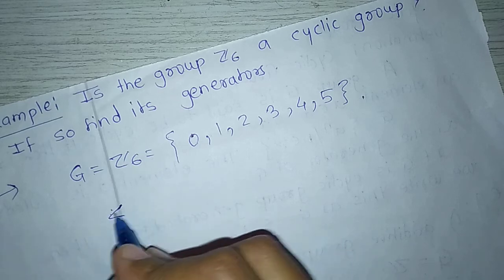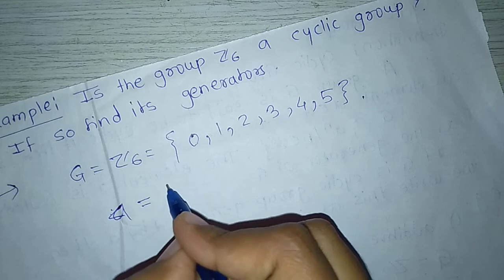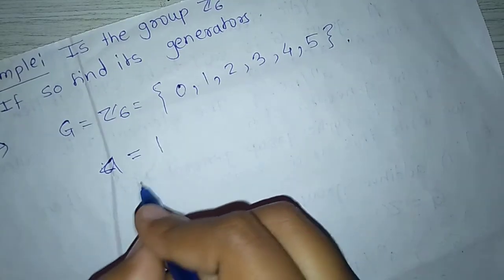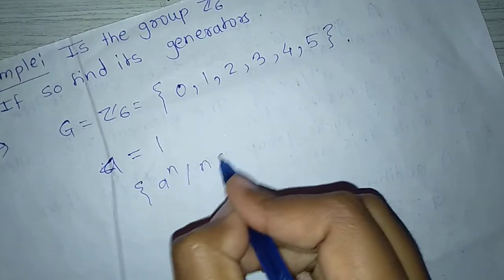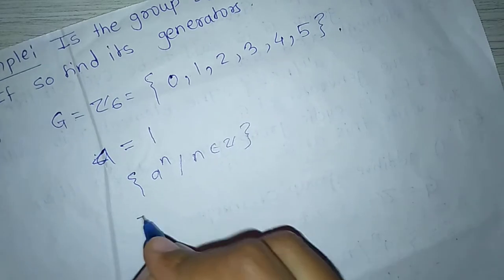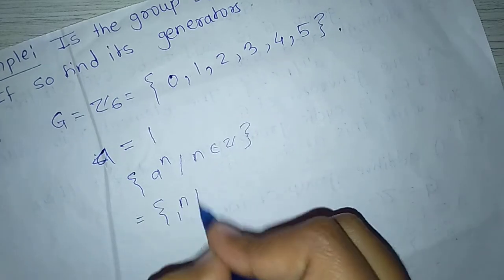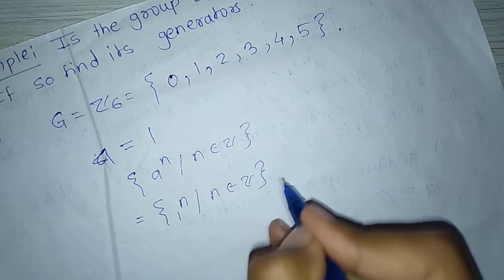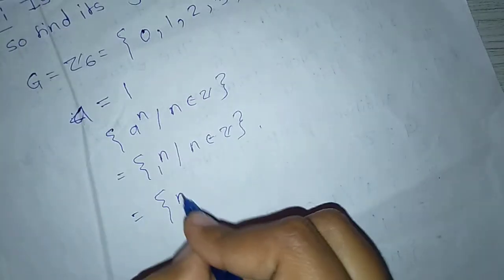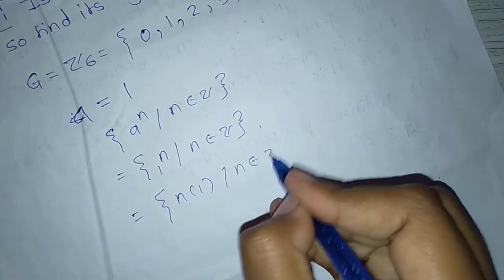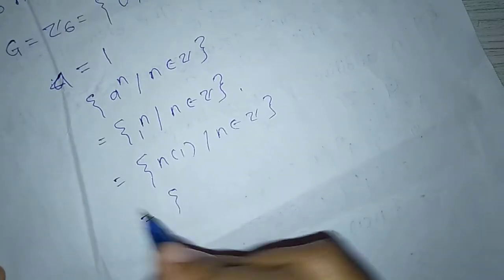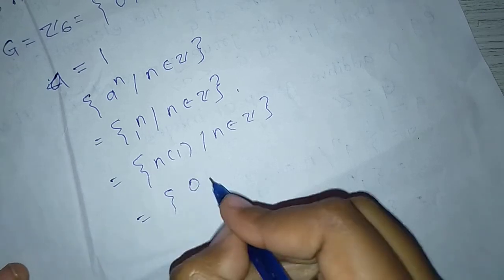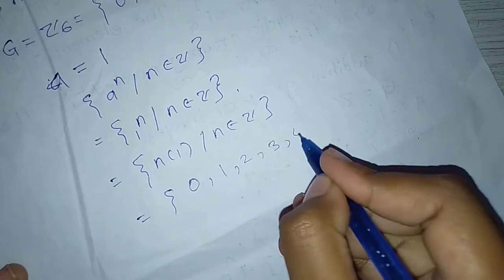In Z6, put a equal to 1, then a raised to n such that n belongs to Z equals 1 raised to n such that n belongs to Z, which is equal to n into 1, n belongs to Z. Put n equal to 0, 1, 2, 3, 4, 5, we get 0, 1, 2, 3, 4, 5.